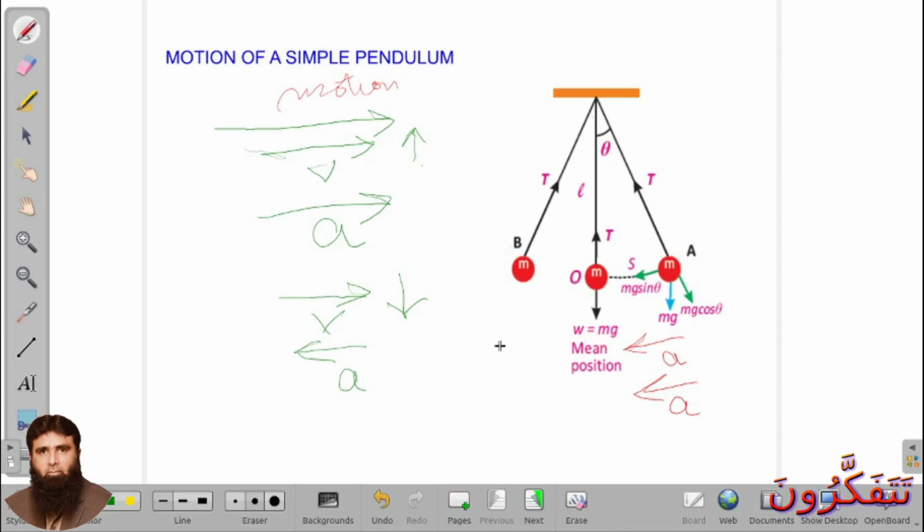And we know acceleration and force have the same direction according to the second law of motion. It means force is always directed towards O as well.